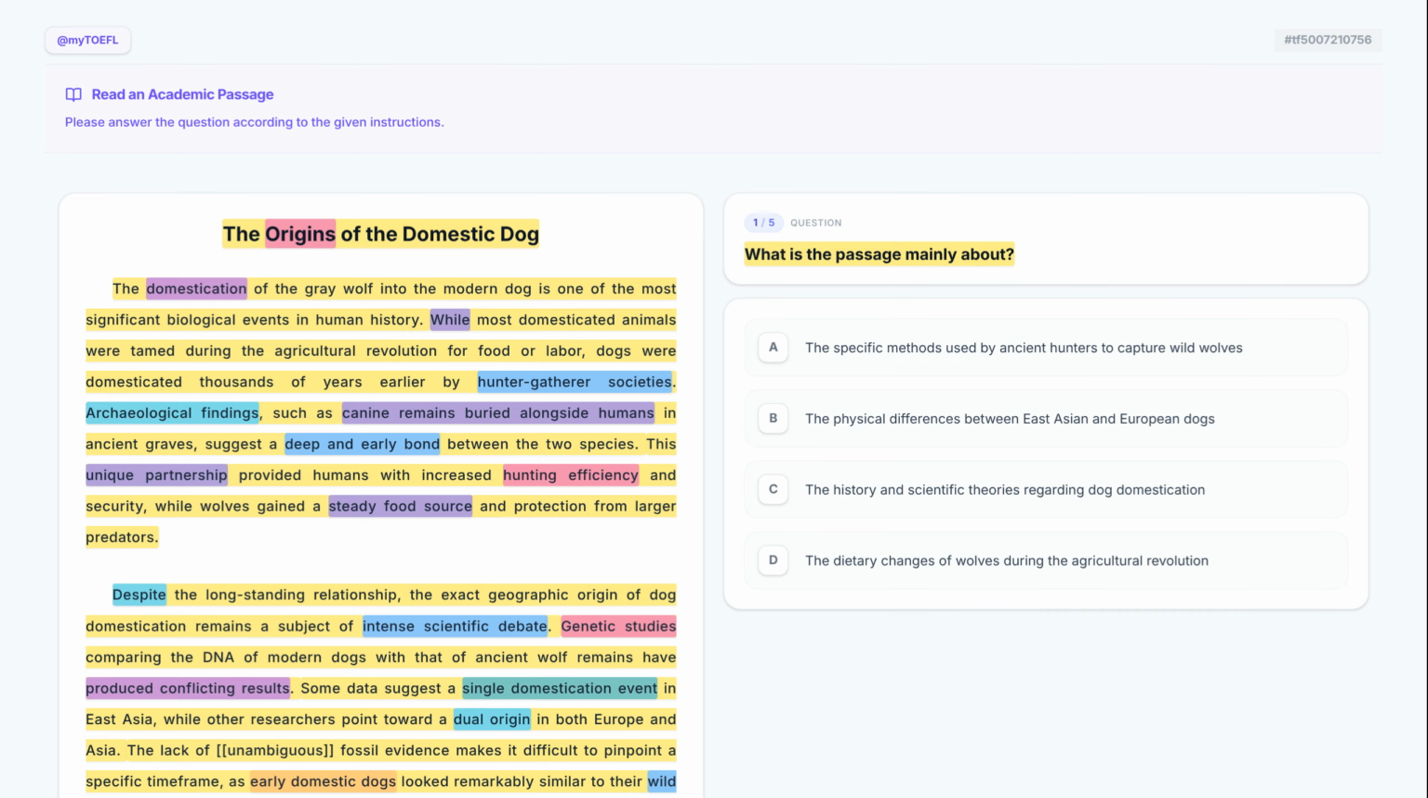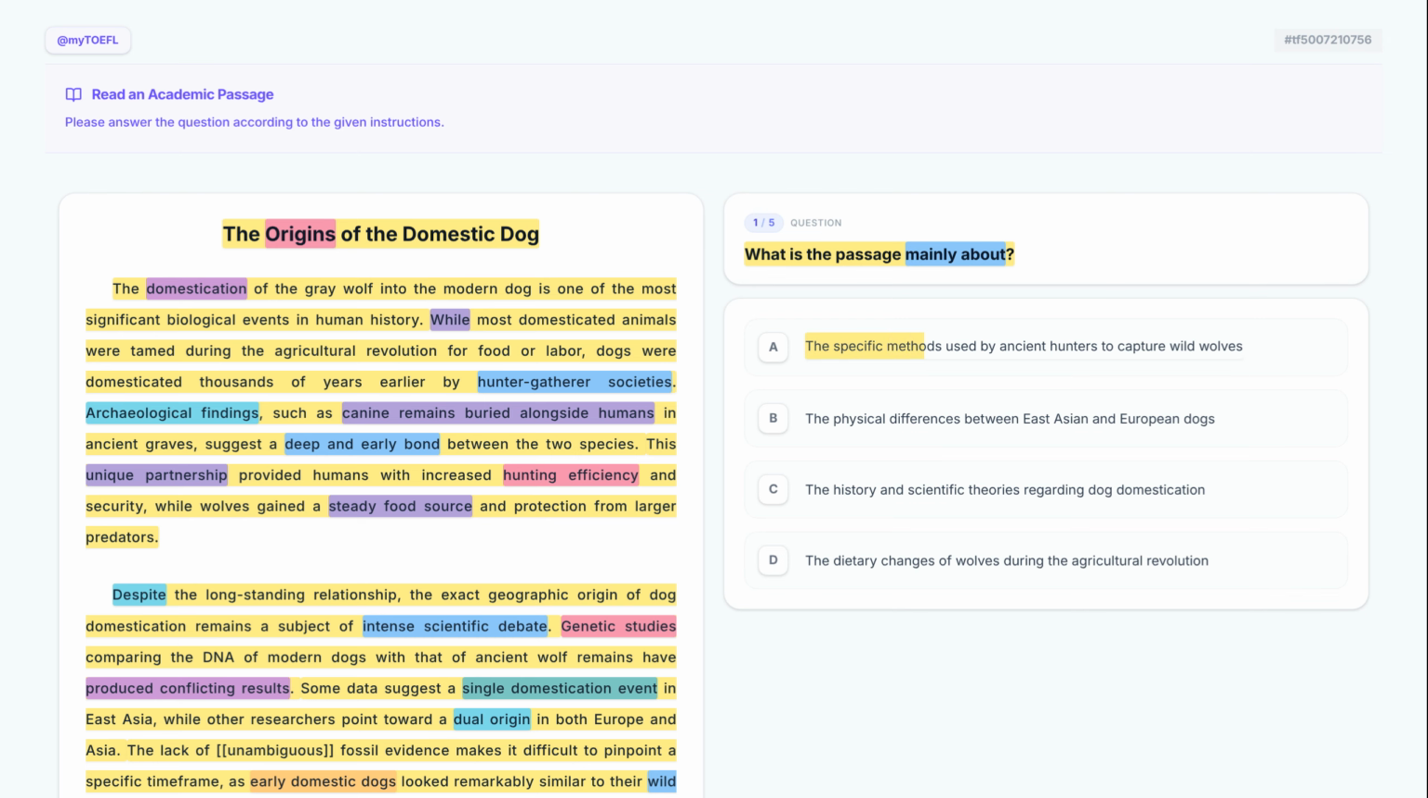This is a main idea question, asking what is the passage mainly about? To answer this, we need an option that captures the history, the geographic debate, and the self-domestication theory. Now, keeping this in mind, let's evaluate our options. Let's take a closer look at option A.